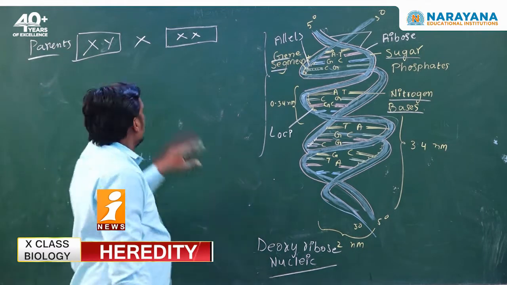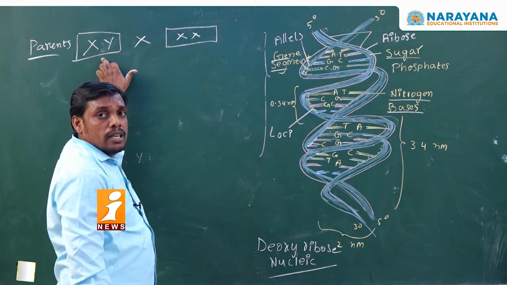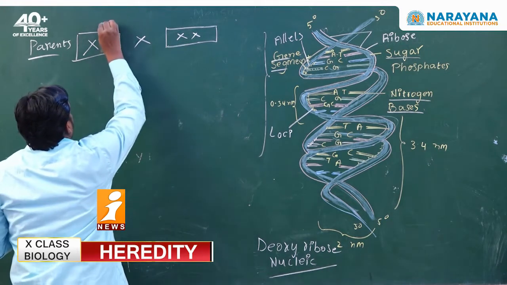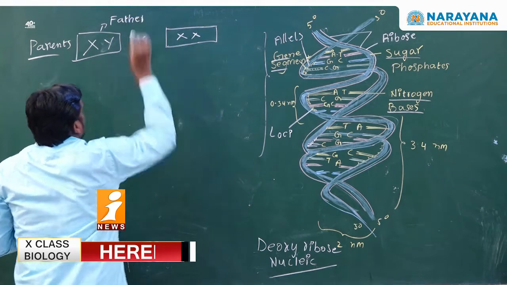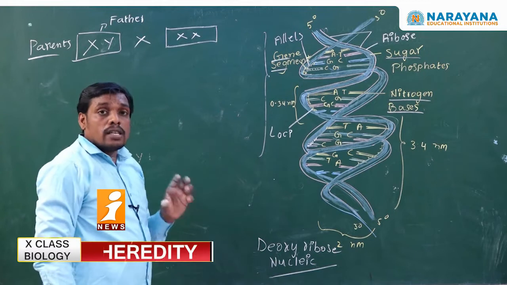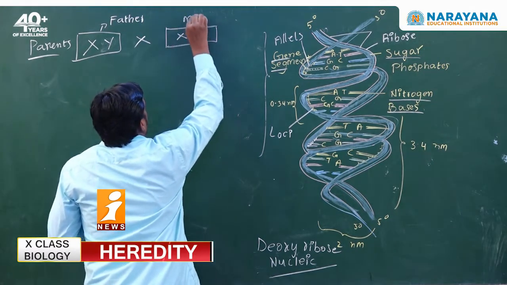Suppose imagine a pair of chromosomes seen in the father, indicated by XY, and a set of allosomes seen in the mother, indicated by XX.